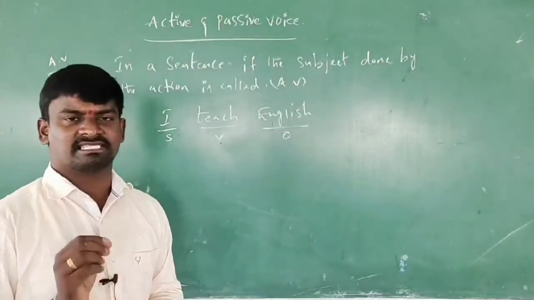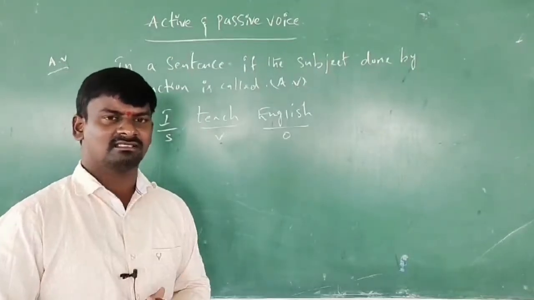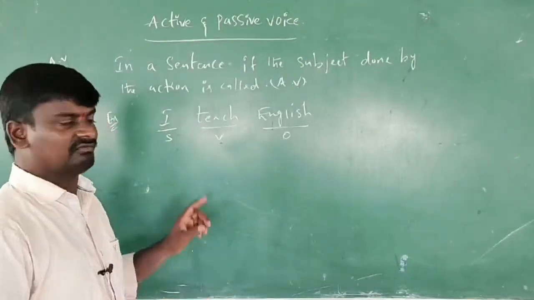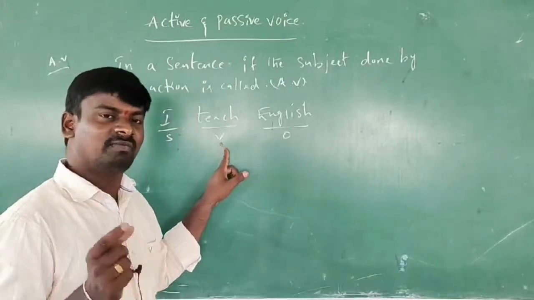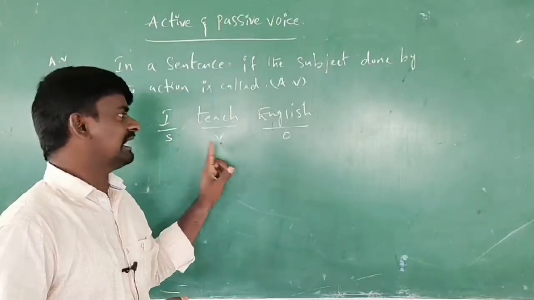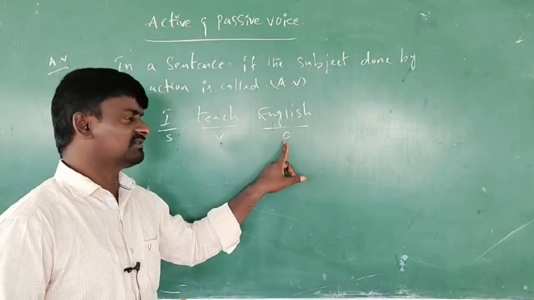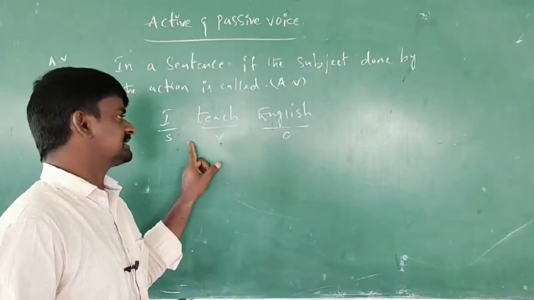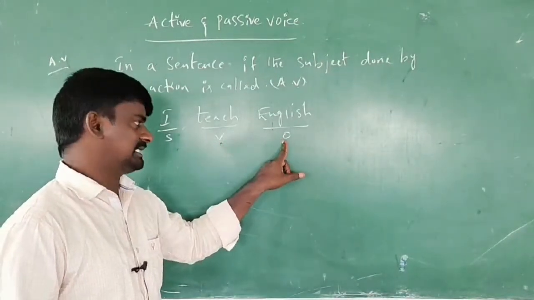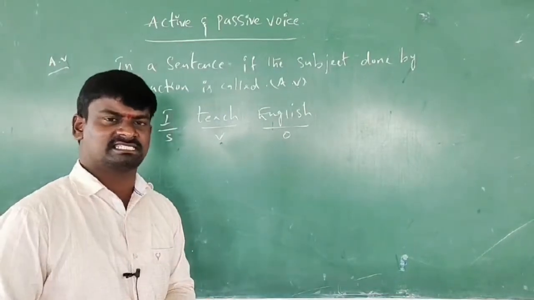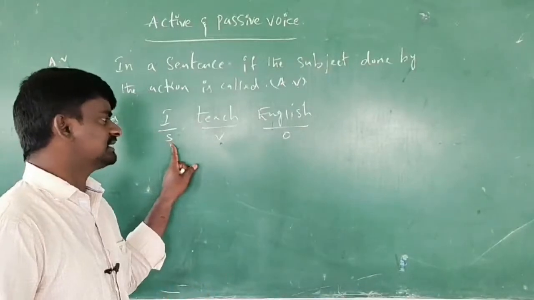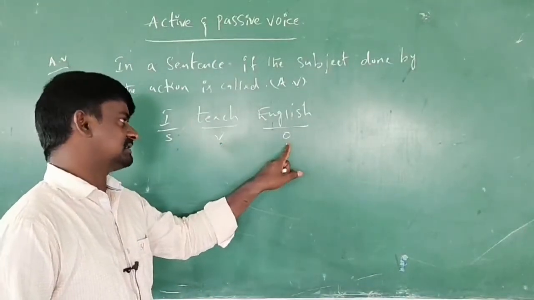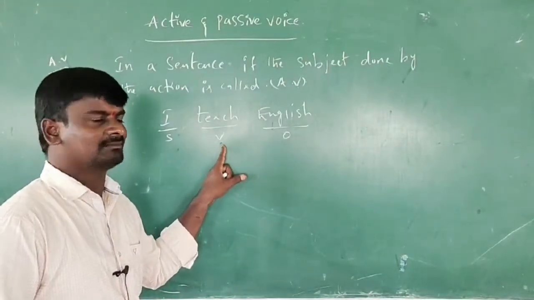If we want to frame a sentence, we require three things: subject, verb, and object. Verb is the heart of the sentence.